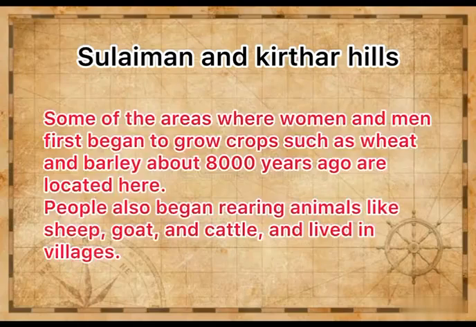About over 8,000 years ago, early humans began farming in this region. They grew wheat and barley. They also started domesticating animals like sheep, goats, and cattle. These early farmers lived in small villages and they also used some simple tools made of stone and bone.